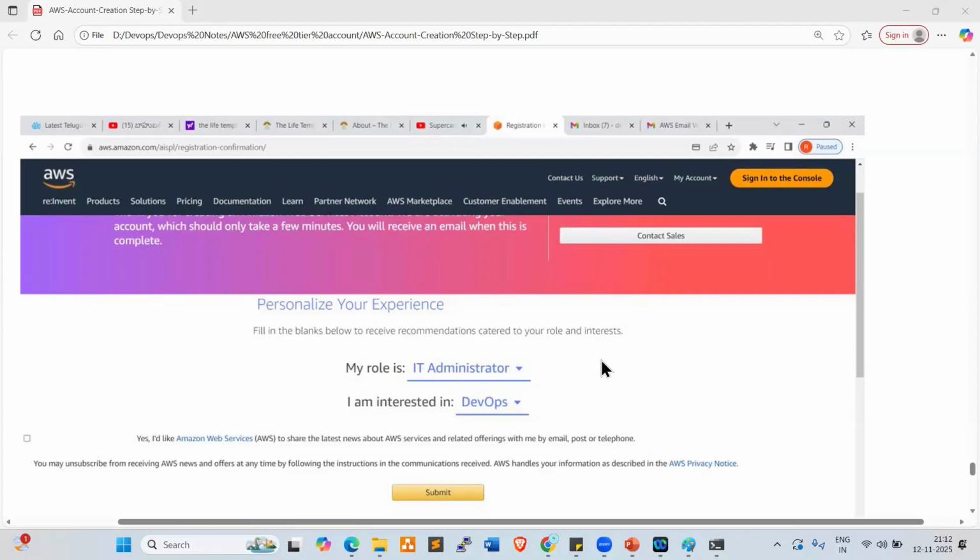I'll share this document with you. Make sure everyone prepares your account today or tomorrow morning. Tomorrow evening, we are going to start AWS. First we can walk through the console. After that, we can create the resources, right? The activities we perform in real-time projects, the same activities you can perform here also. Azure, I'll show you definitely. Once we complete these AWS services and DevOps services, then we'll jump into Azure and GCP.